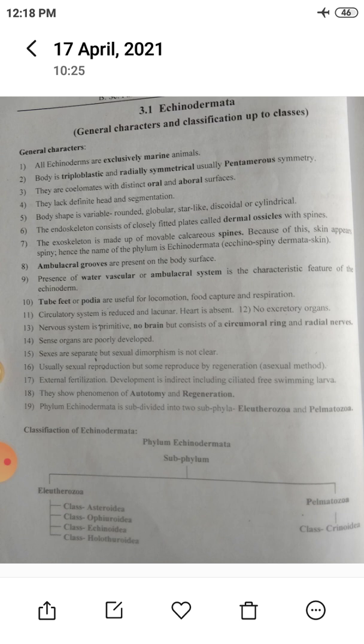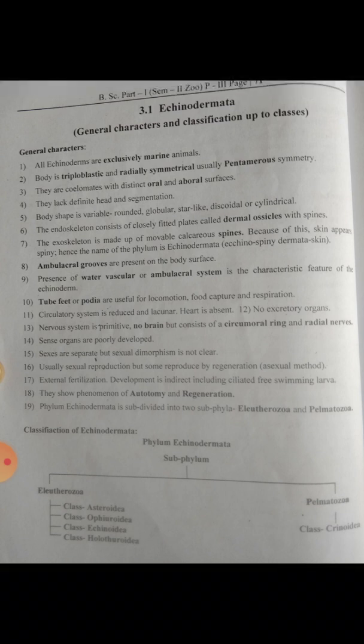Sexes are separate. Sexual reproduction occurs as well as asexual reproduction in echinodermata. Then they show phenomena of autotomy and regeneration, means the ability of certain animals to release part of the body. And echinodermata is divided into two subphyla.